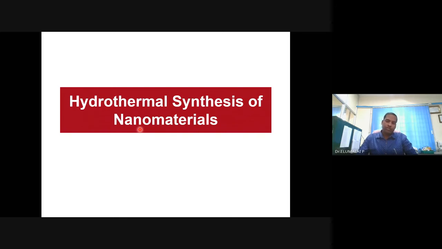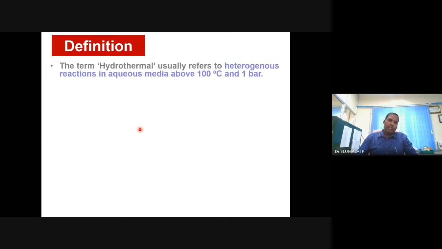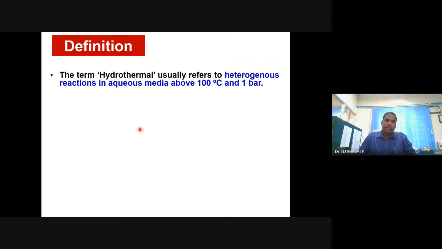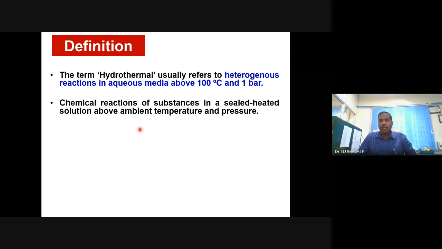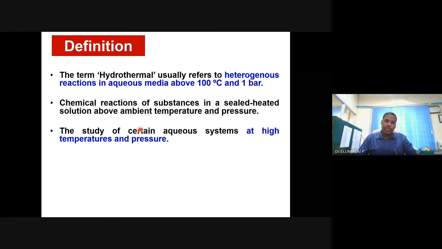Hydro refers to water. Thermal, definitely it's associated with heat energy. So hydrothermal means a heterogeneous reaction conducted at elevated temperature in closed conditions and at high pressure. Typically above 100 degrees and above 1 bar of pressure, some reaction is conducted. Any reaction of this nature, where the reactions are heterogeneous at elevated temperature and high pressure, is known as hydrothermal conditions, hydrothermal process.